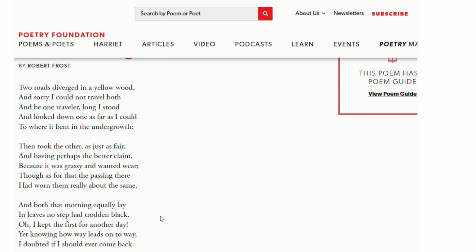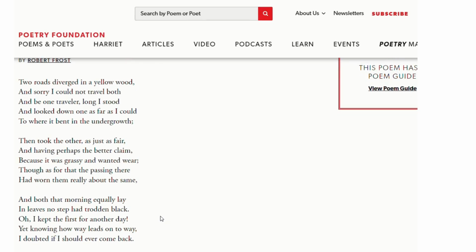Now, the second line talks about the poet's mood. The poet was very regretful. He was sorry because he could not travel on both the roads. And because he was the only traveler on the road, he stood there and tried to see as far as possible in order to make a decision regarding which road to take.